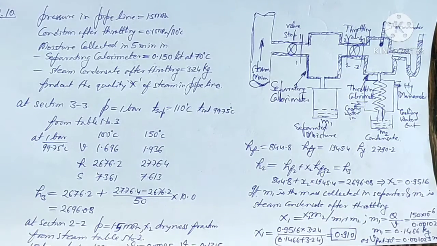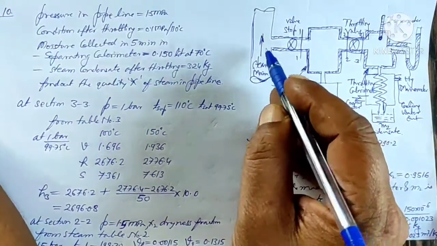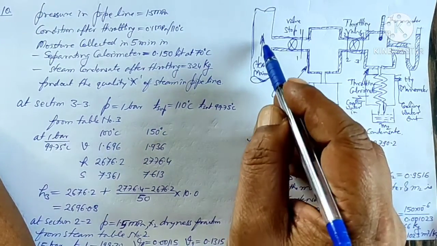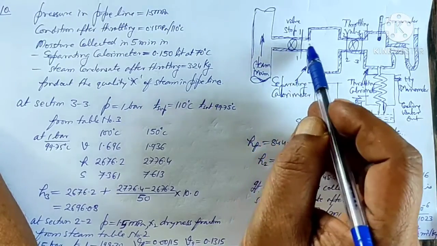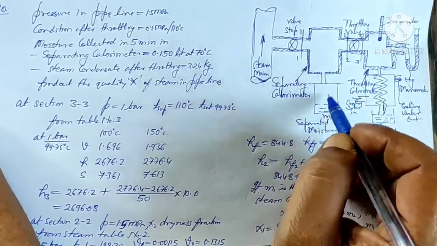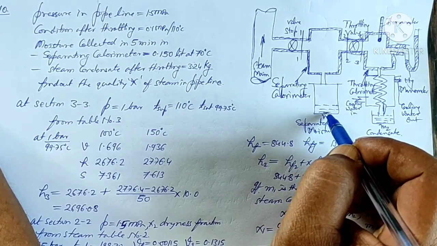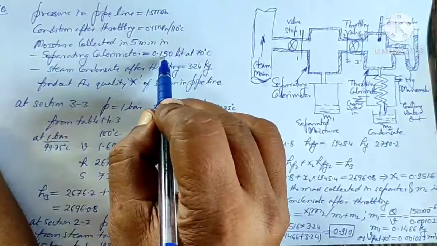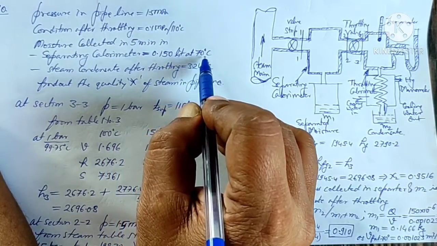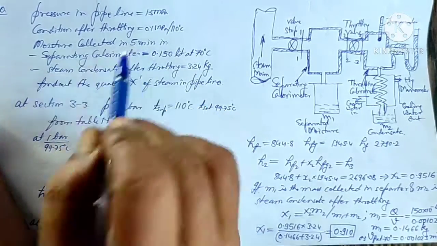In question number 10, the data is given for a separating and throttling calorimeter: the steam is flowing through the pipeline at 1.5 megapascal, and first it is passed through the separating calorimeter where some mass of the moisture is collected, and that mass is given as 0.150 liter at 70 degree centigrade in the separating calorimeter in 5 minutes.